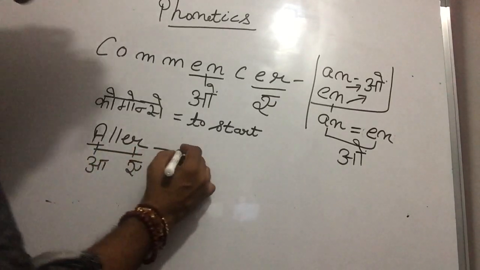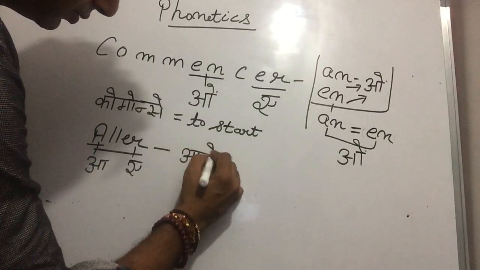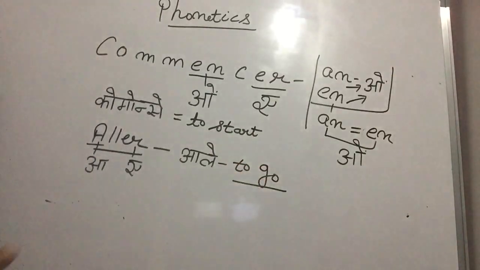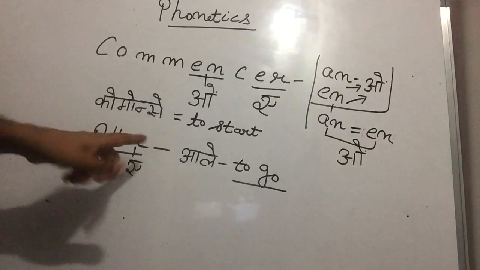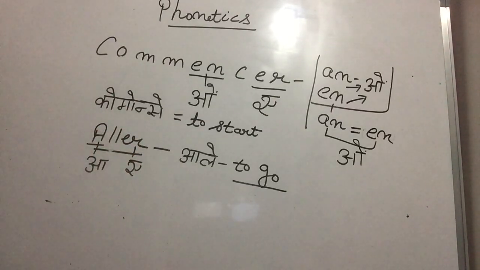Okay, that is Aller. Aller is to go. Yes, Aller is simple, Paji, because L is L only. A sound is A, ear sound is A, and L is L only. So Aller. Aller is to go. Sir, please ask me one more. Yeah, sure. I will ask one more.